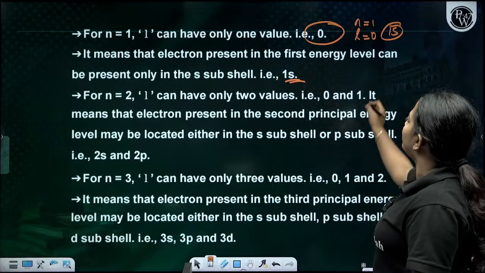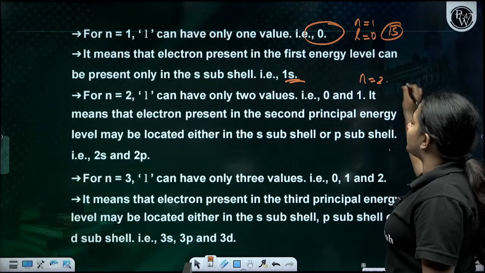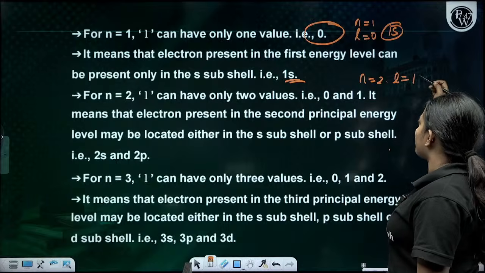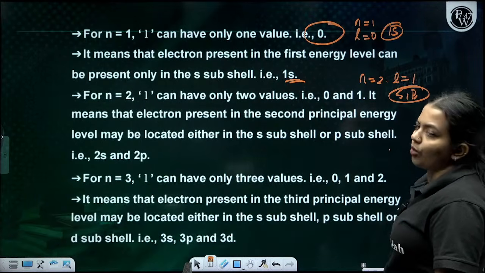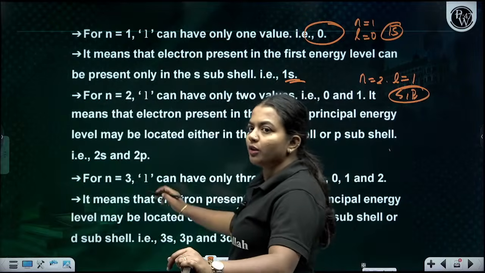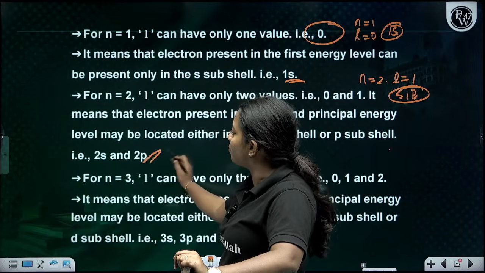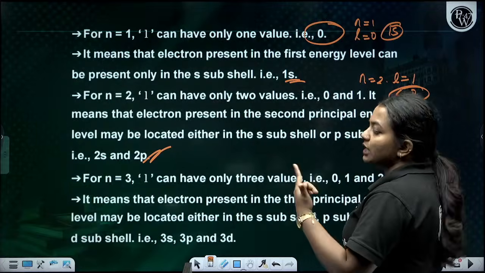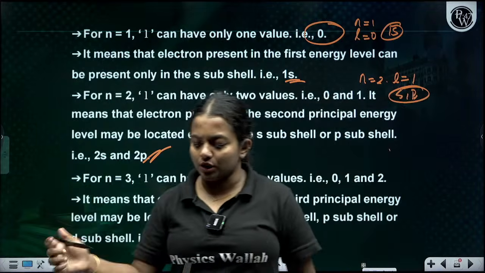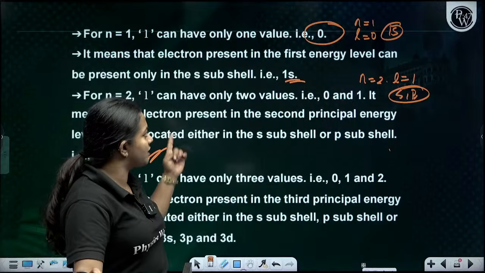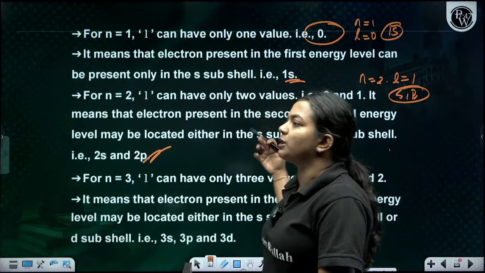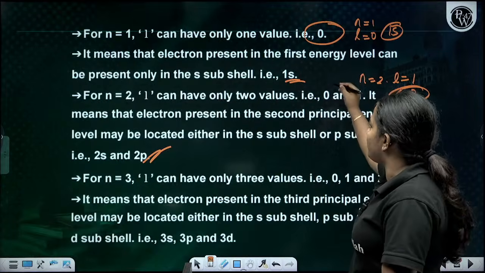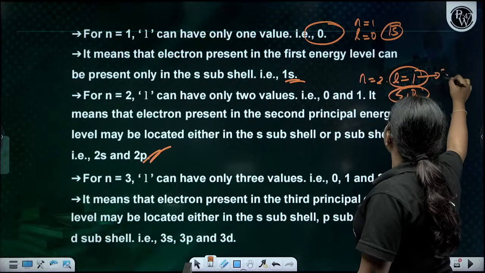Okay, for n is equal to 2, l is going to be 0 and 1, which means they are going to be s and p also. 2s and 2p are going to be there because n is equal to 2, the second shell. l is equal to 0 and 1 means s and p.